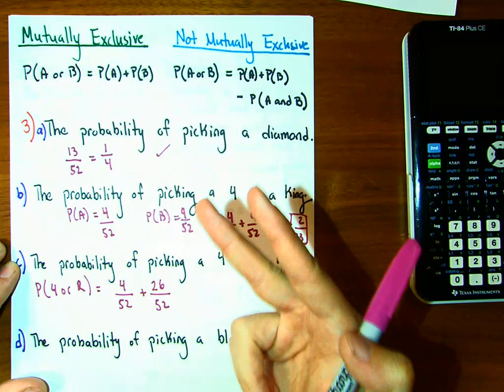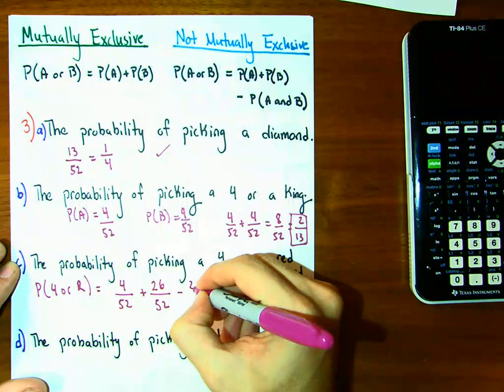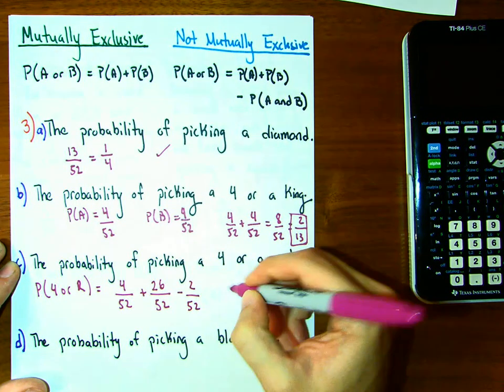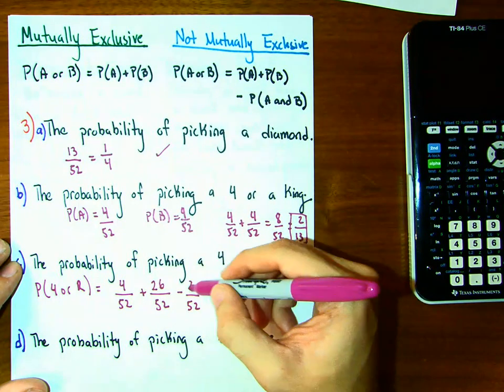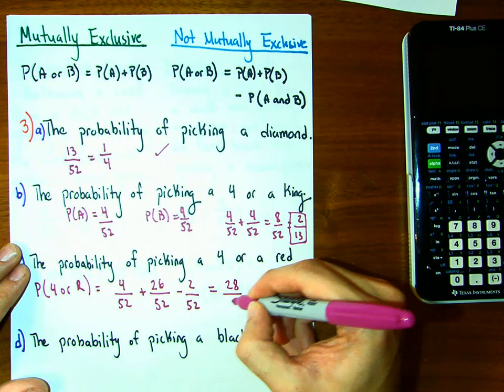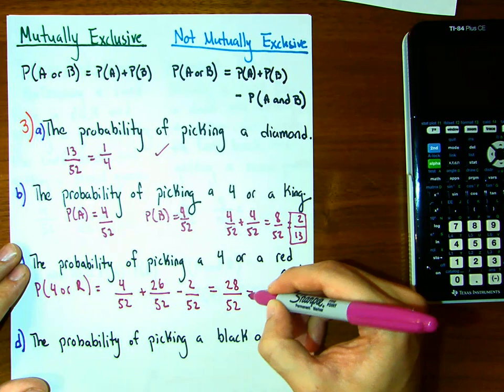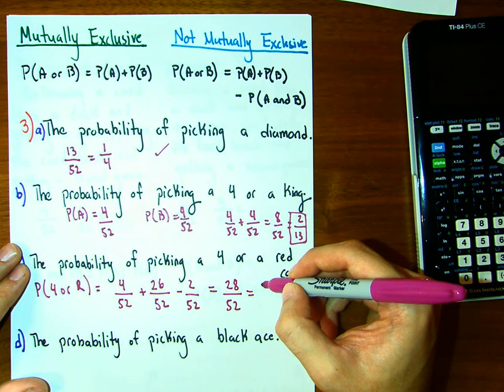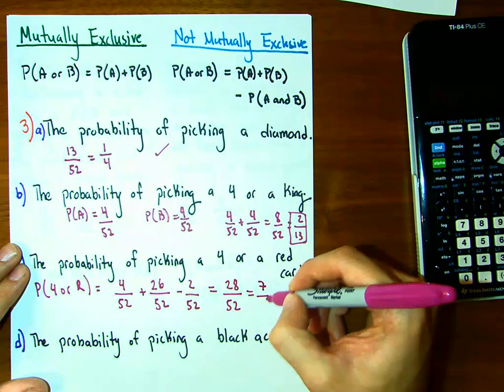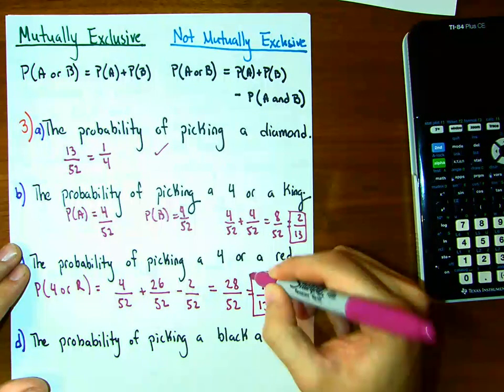There are two reds that are 4. So we have to subtract 2 out of 52. So then this just becomes 4 plus 26 is 30. 30 minus 2 is 28 over 52. And what's the greatest common factor? It's 4. So this is divided, 7 over 13. Okay?